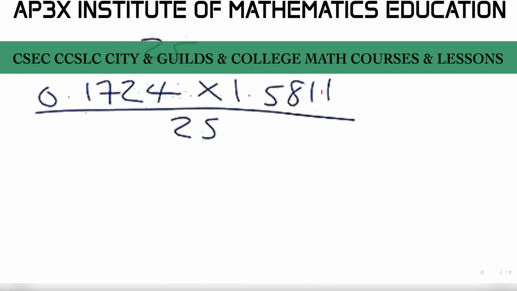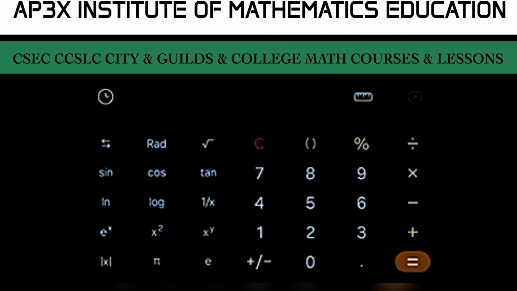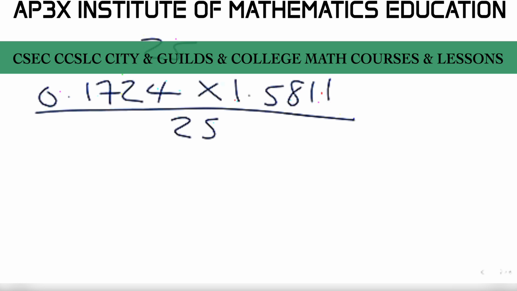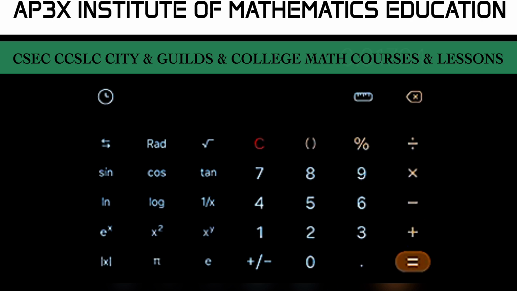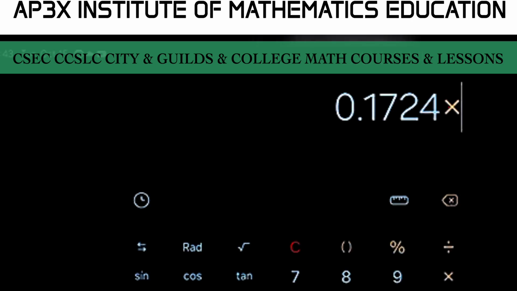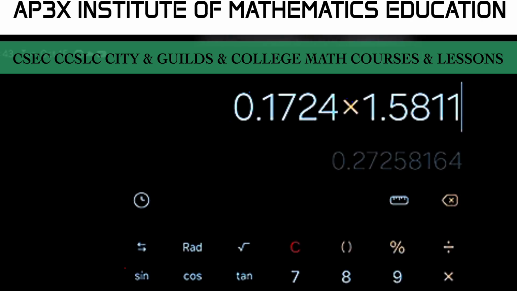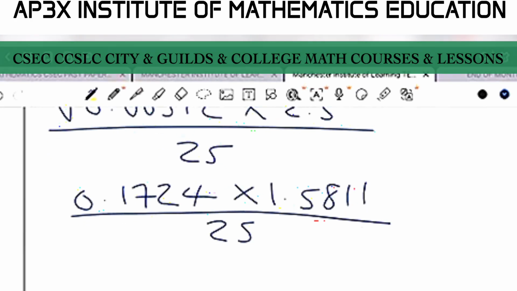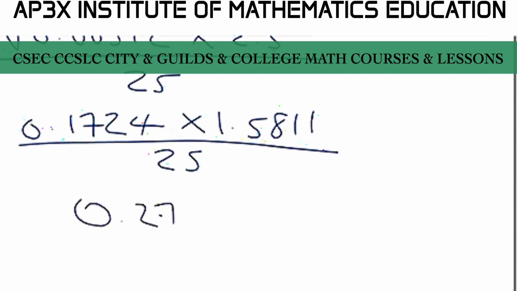All right, guys. So we're going to calculate then, and we're going to say here 0.1724, so that's going to be cleared. That's 0.1724 multiplied by, not 0.1 but 1.5811, multiplied by 1.5811, and then we end up with 0.2725. So that's 0.2725 all divided by 25.